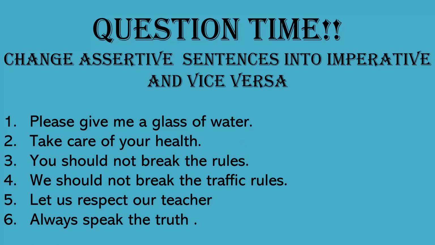Don't change the words. In negative sentences, we change the words. So simply we will say you should not break the rules. It becomes imperative when I do not use a subject and I say do not break the rules. I do not need a subject for imperative sentences.